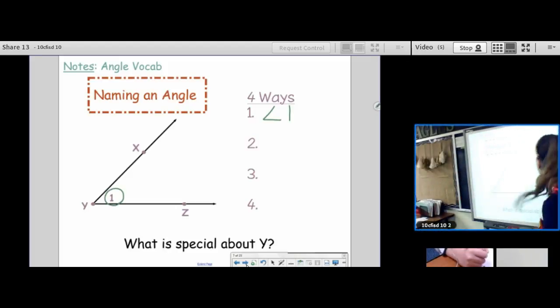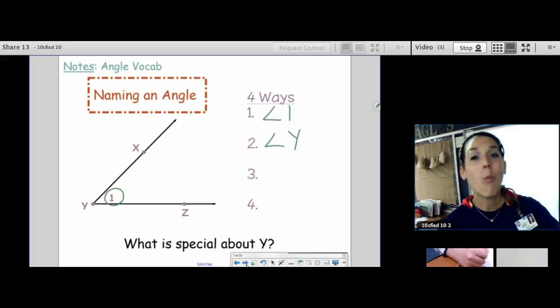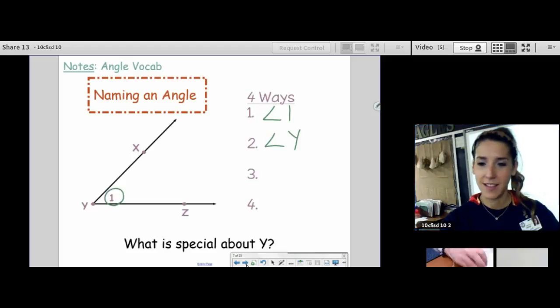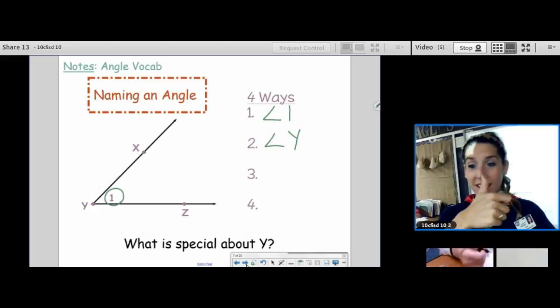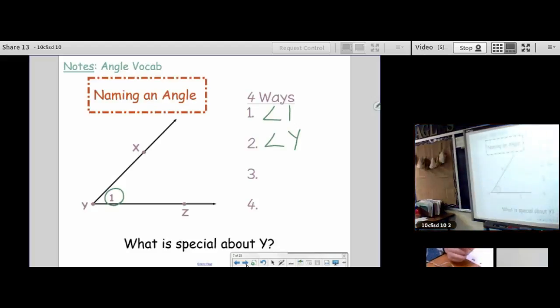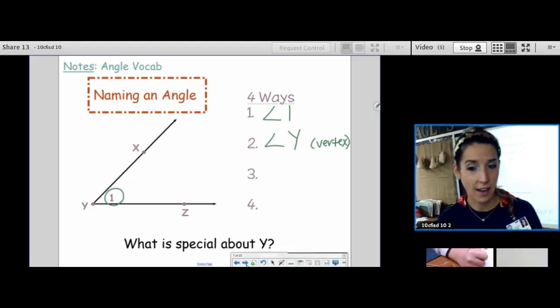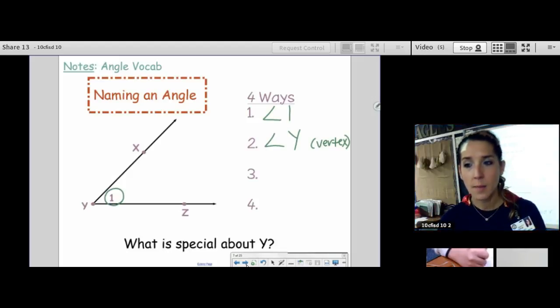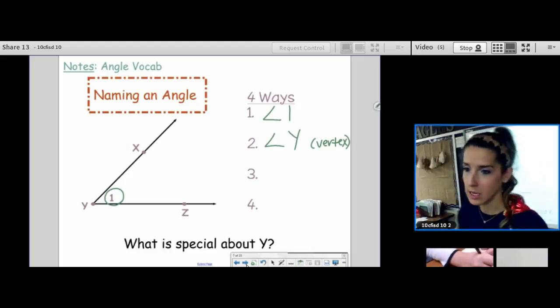Another thing that we could call this angle is angle Y. Now there's 3 letters on there. Why did I pick Y as the name? Someone said because it's the common endpoint. That's really good. You're using your definition. What that common endpoint is called, a vertex. So I'm allowed to name this angle in this picture using its vertex. Angle Y. Am I using capital or lowercase? These should all be capitals. These are points. Y is a point, so we're using capital letters.